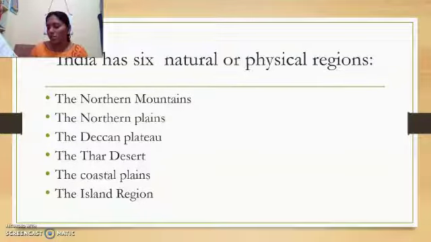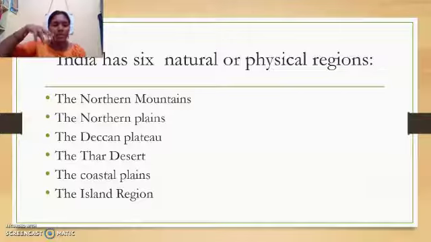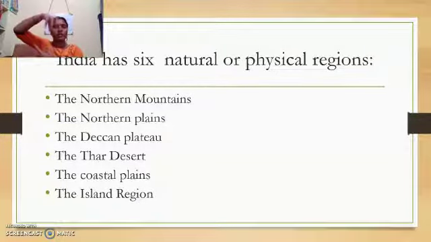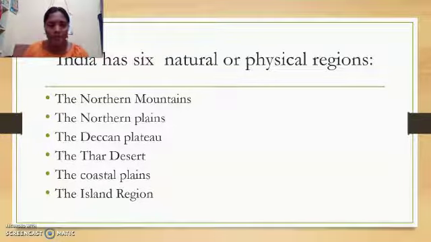The northern mountains, northern plains, Deccan Plateau, the Thar desert, the coastal plains, and the island regions. What is an island, children? Here I'll explain you. See, first of all, in the previous videos about the globe which I have shown you, I told you, what is peninsula? If one side is land and the 3 other parts are covered with water, we call it a peninsula, right? But what is an island? 4 sides water, surrounding 4 sides water, and only one part is land where you live, that is called island. Okay, children. Now let me show you the map.